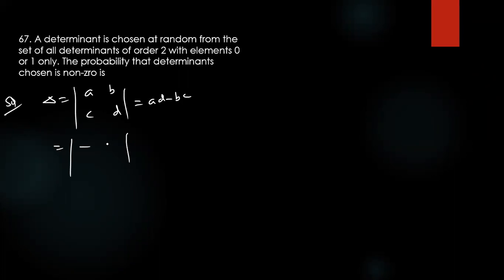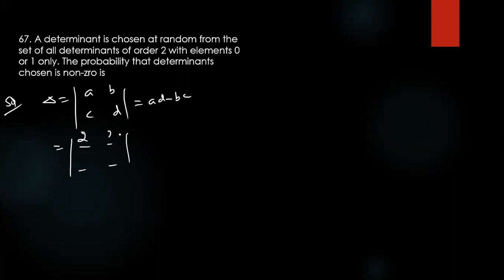67. What is the answer? A determinant is chosen at random from the set of all determinants. This one we discussed in the morning. Whatever the model, discuss the concepts. A, B, C, D: AD minus BC. What is the sample space? In the place of A, I can enter either 0 or 1.